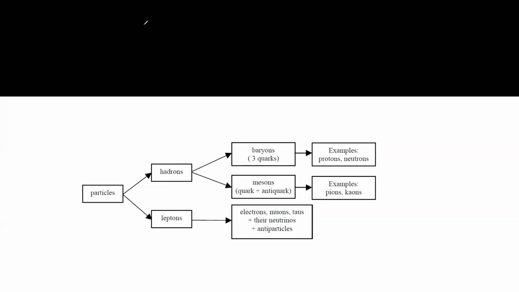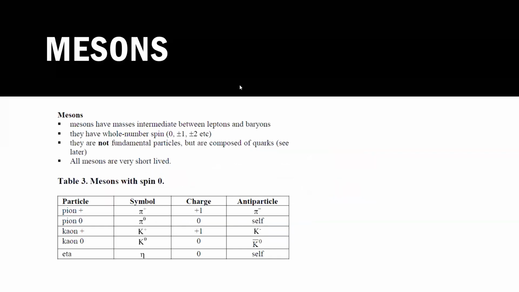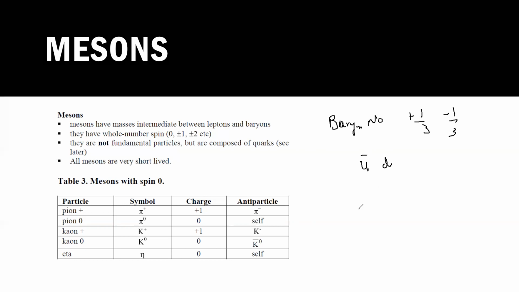And for meson, one more thing: the baryon number of meson is always 0. Why is the baryon number 0 for meson? Because you have a particle and antiparticle. We know that the baryon number for each quark is plus, and for anti-quark it is minus. So this is anti-quark, so it will be -1/3, and this is quark, so it is 1/3. So the baryon number for meson is 0.